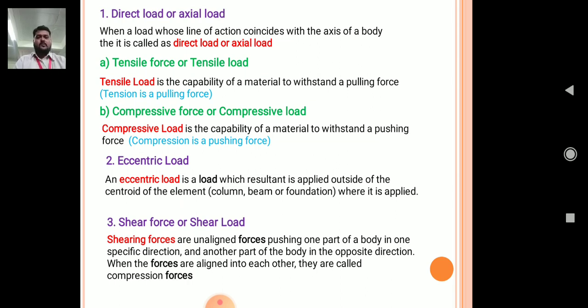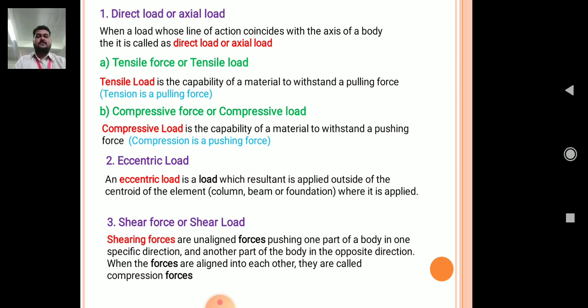Second one, eccentric load. In direct load, what we have seen, the forces are applied along the axis, but in eccentric load, the load is applied away from the axis. Such kind of load is called eccentric load.